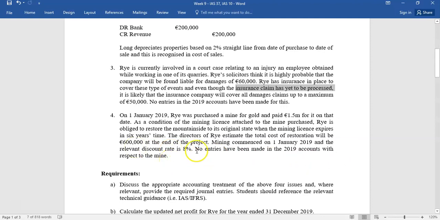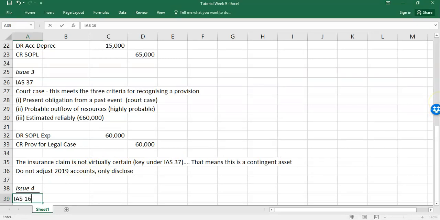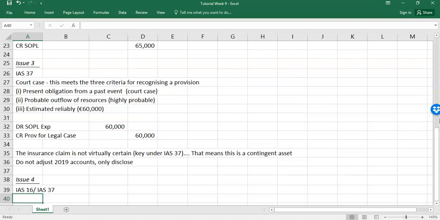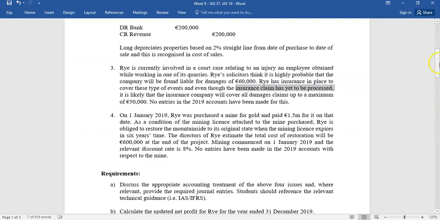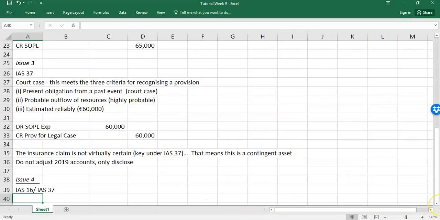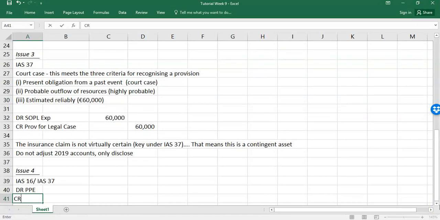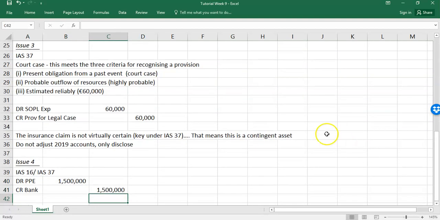So there are two standards at play here. There is IAS 16, because of course you're buying assets, but there's also IAS 37, because what we have here is what we call a capital provision. It's a provision related to a physical tangible asset. So the obvious starting point is to debit PP&E and credit bank 1.5 million. Because you bought the mine, so you recognize a 1.5.